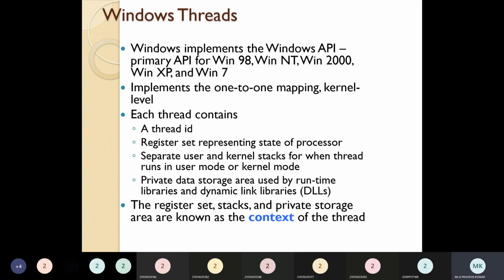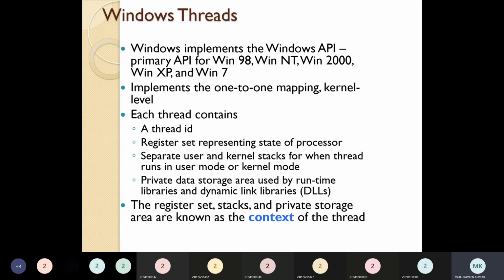So each thread contains a thread ID, and then, in the Windows thread, how is it? Each thread contains a thread ID and then a register set representing the state of the process, and separate user and kernel stacks for when threads are run in user mode or kernel mode. And then the private data storage area used by the runtime libraries and dynamic link libraries. So these are all the things contained in the thread when you're going for the Windows thread.